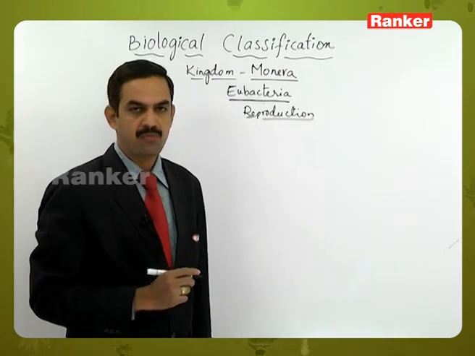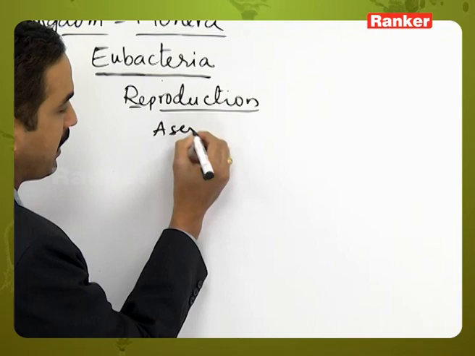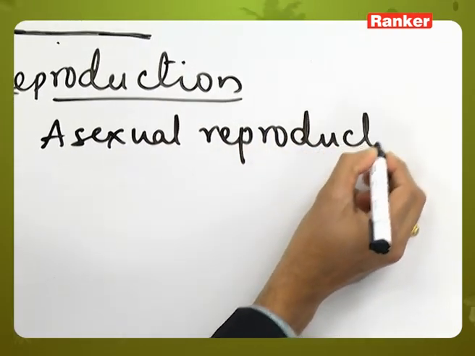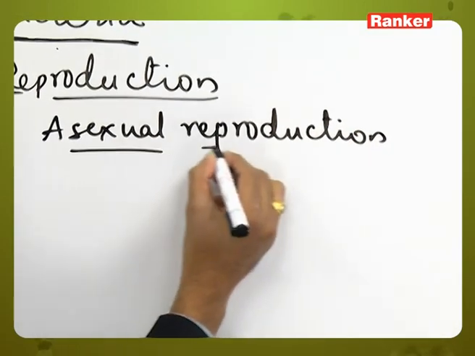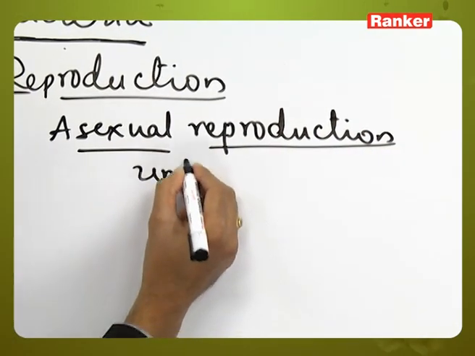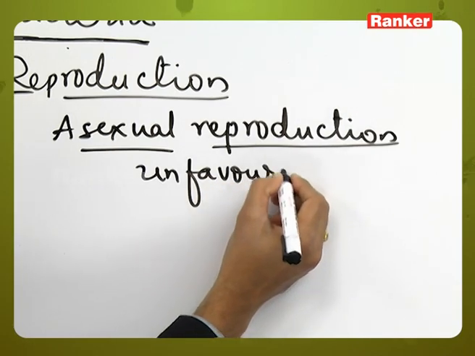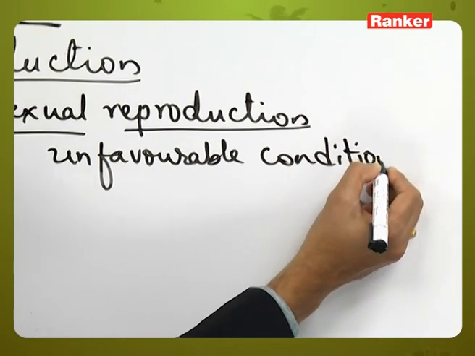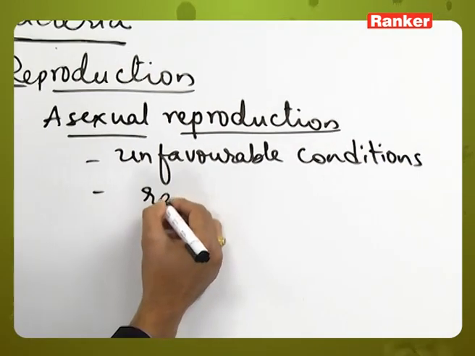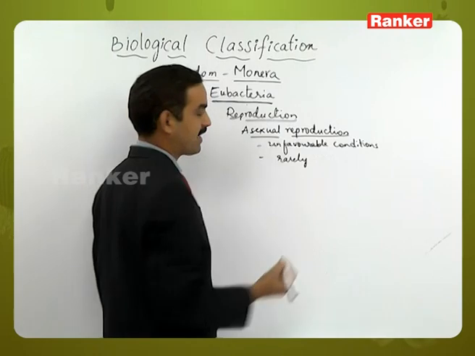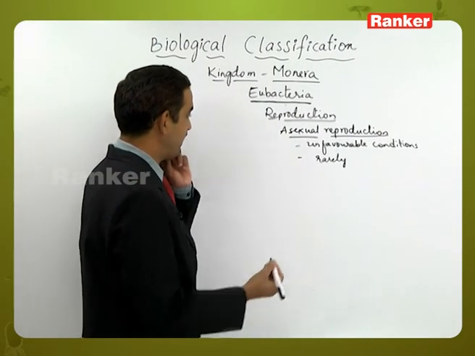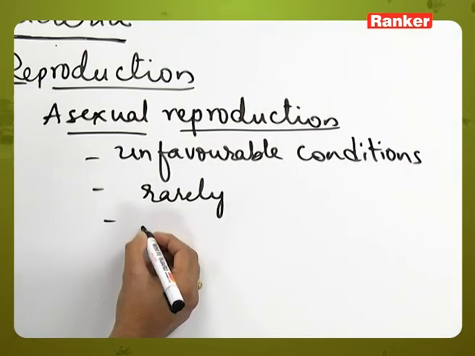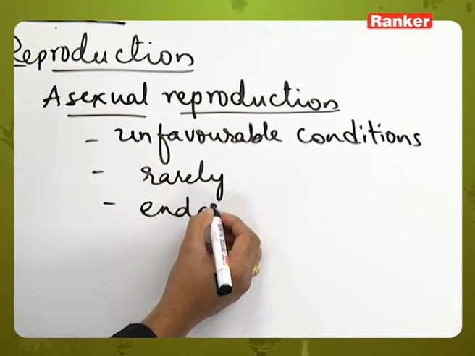The next method of reproduction is asexual reproduction. Asexual reproduction occurs during unfavorable conditions. As it takes place during unfavorable conditions, it occurs rarely in its life cycle, and here asexual reproduction occurs by the formation of special structures called endospores.